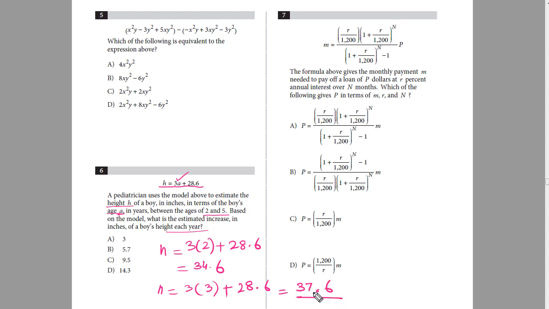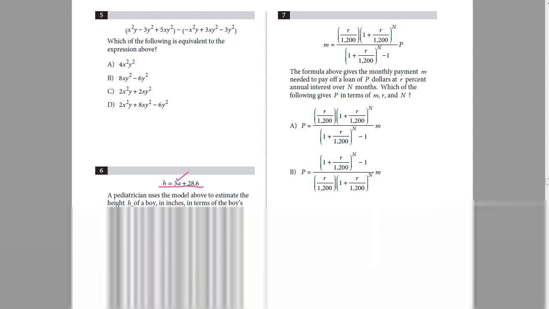So the difference between 37.6 and 34.6, that will be our answer. So 37.6 minus 34.6 is equal to 3. So each year the increase in height of a boy is 3 units. Over here we are not given the unit of height, so we'll just say 3 units.